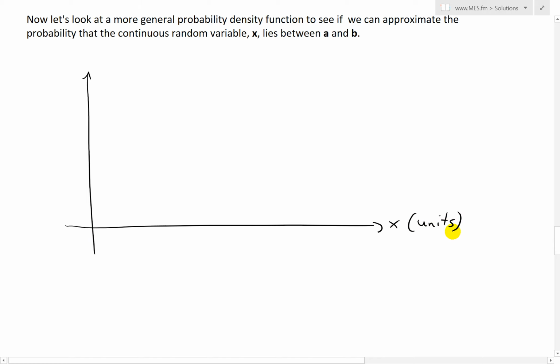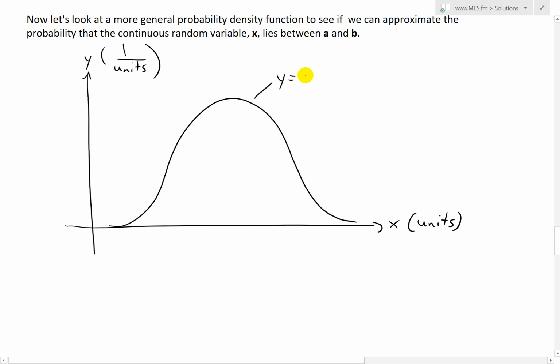It could not have units, but in our case, let's assume it does. And then the y is 1 over units of x, so 1 over the exact same units as x. And we'll draw the same bell curve just because it's most often used. So this is y equals f of x.